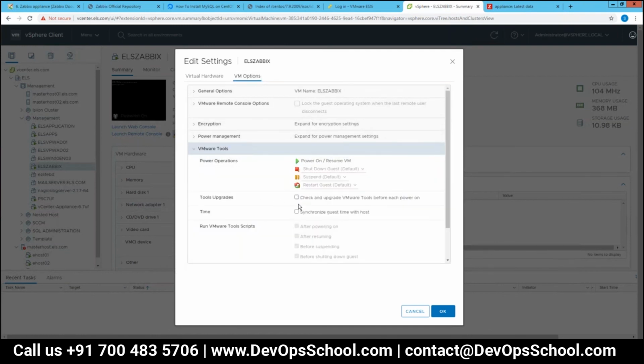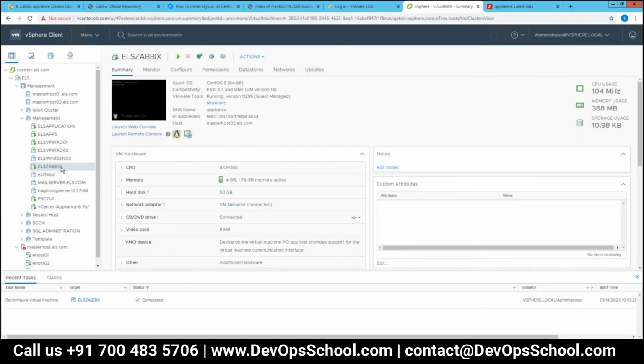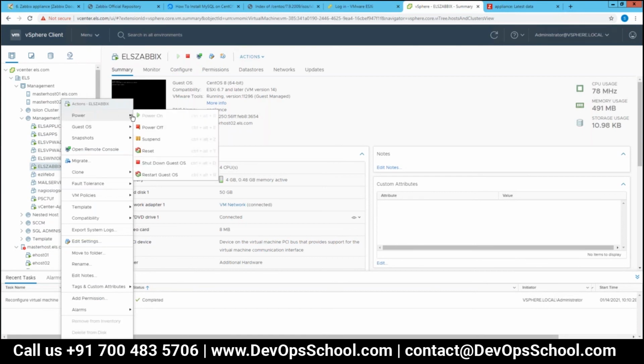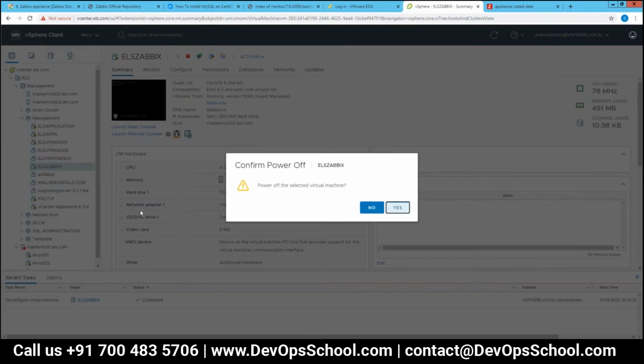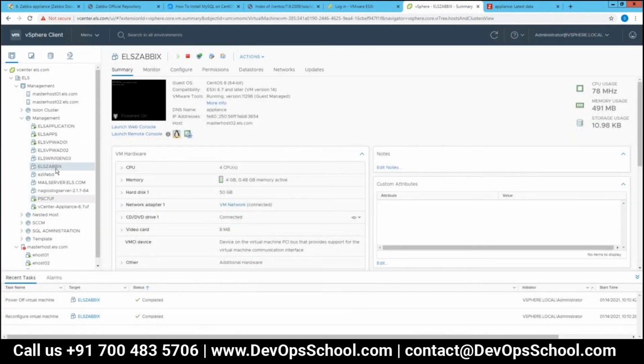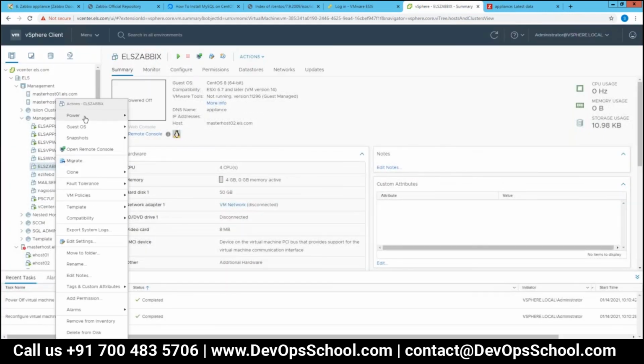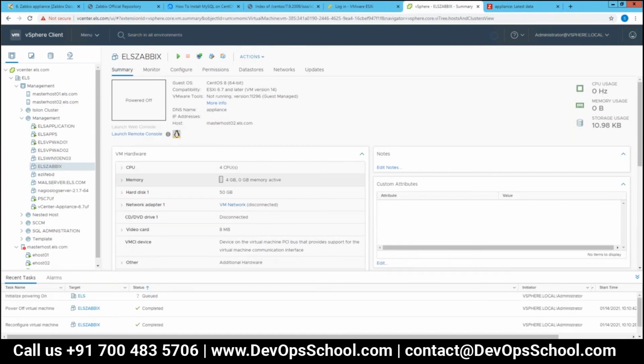VMware tools also synchronize the time with the server. So after the reboot, it's going to install automatically. Power off, and then on.